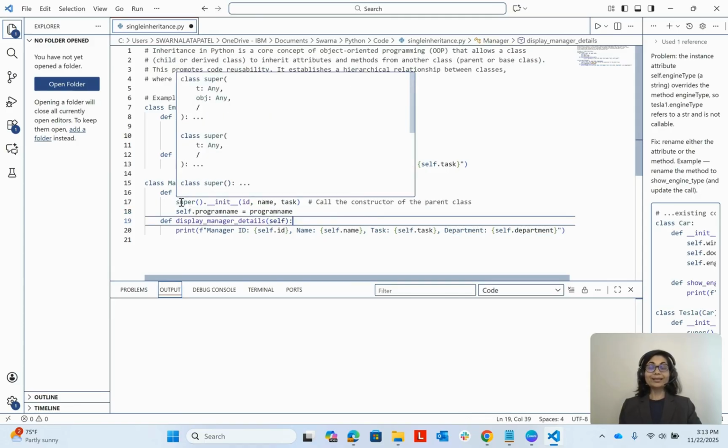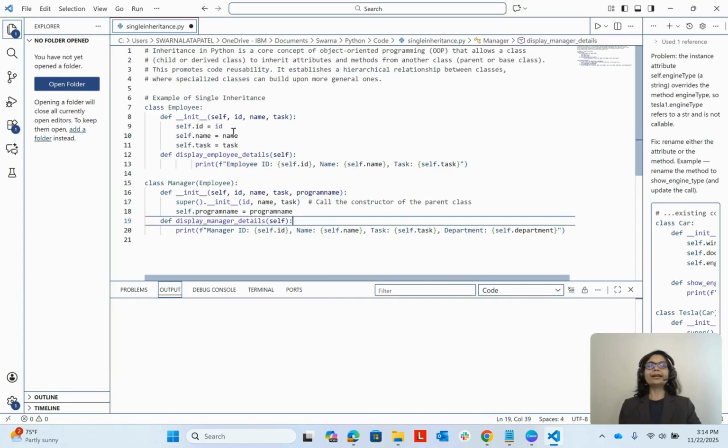You can notice this keyword called super. Super will initialize the variables from the parent class. Parent class is in this case employee. So from this employee, we are taking the ID, name, and tax, and this program name manager is having extra. Now we are displaying the manager details: what is the ID, name, and then tax, and then program name.